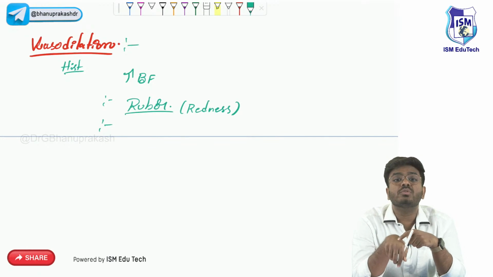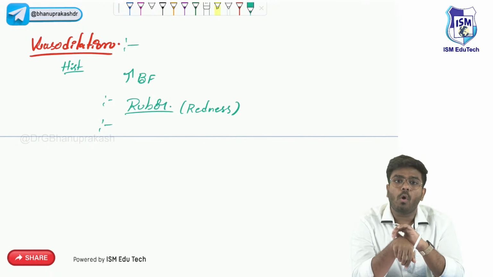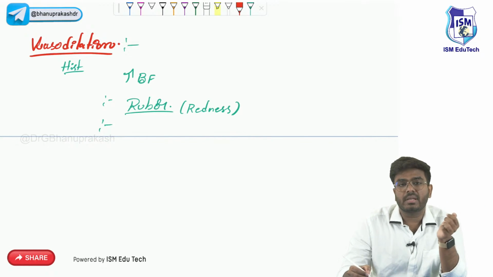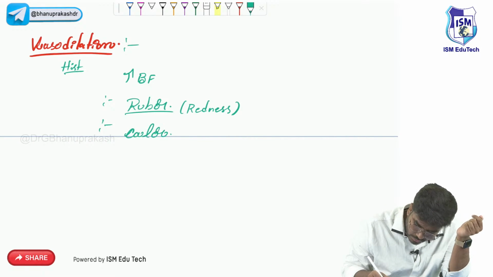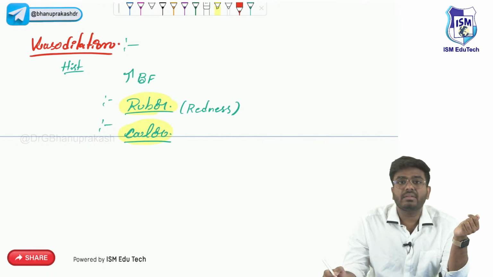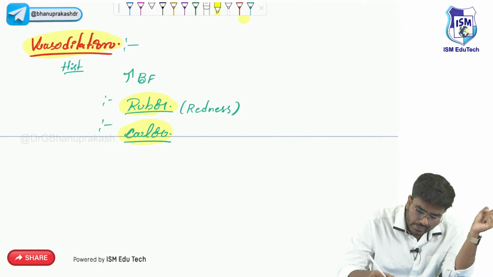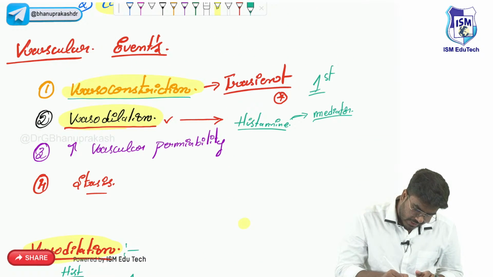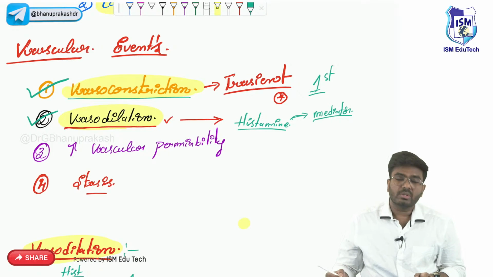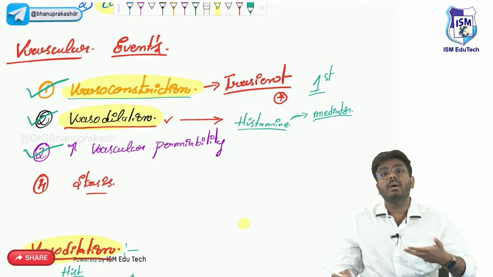Whenever more blood flow occurs to that particular area, will that area become warmer? Yes, it will become more warm. So there will be increased temperature in that particular area, and increased temperature is called calor. So calor and rubor are important. They are because of the vasodilation. Now after this, what is the next event? We have discussed vasoconstriction, which is transient, and vasodilation. Now we have to discuss increased vascular permeability.